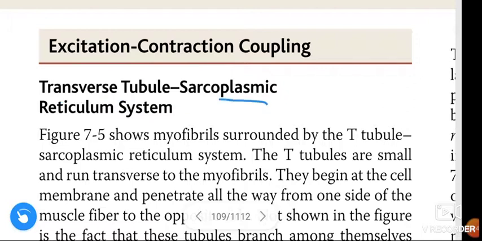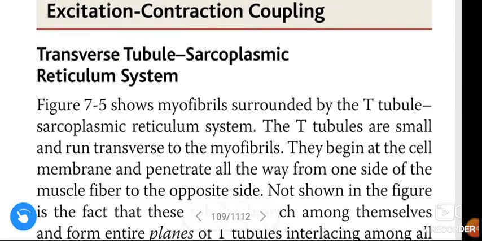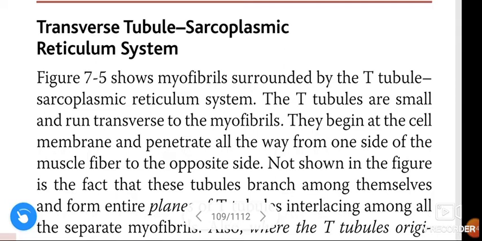Transverse tubule sarcoplasmic reticular system. The figure shows myofibrils surrounded by the T tubule, we call that sarcoplasmic reticular system. The T tubules are small and run transverse to the myofibrils.